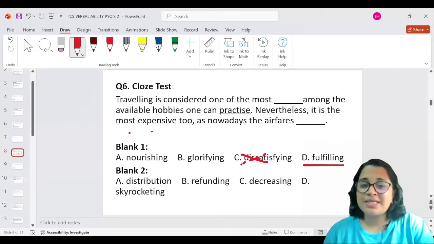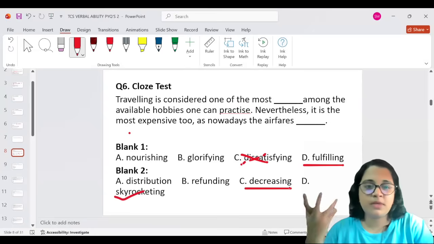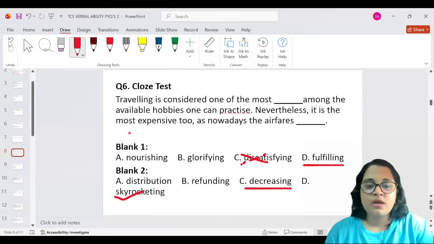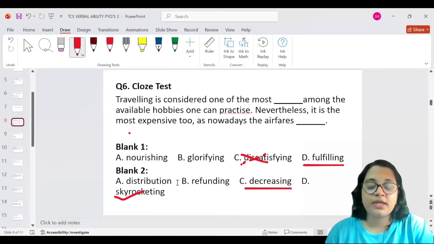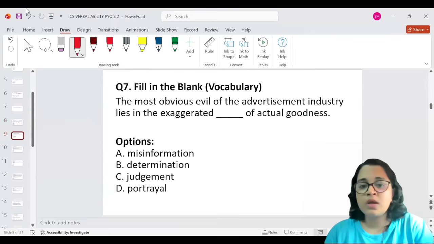Nevertheless, it is the most expensive one too, as nowadays the airfares are skyrocketing. Airfares won't be decreasing because they're making a lot of money, and the refunding is also not that great with airfares. Skyrocketing means increasing. I hope you understood this. Let's go to the next one.